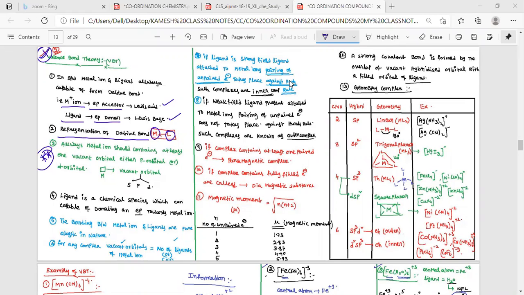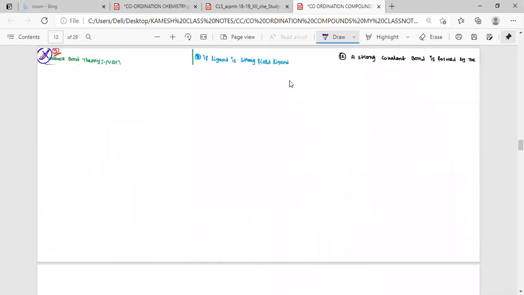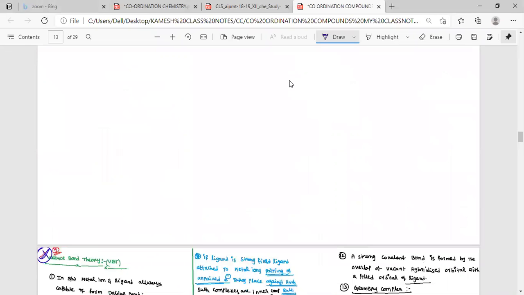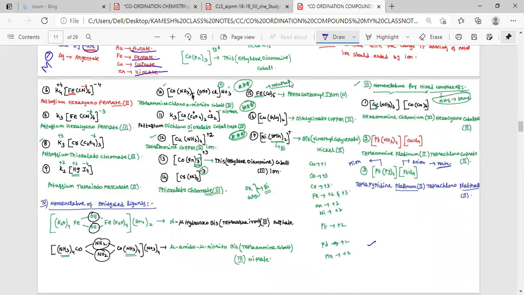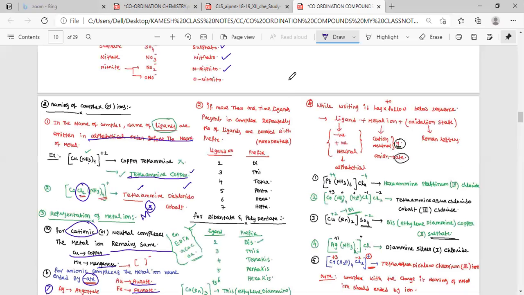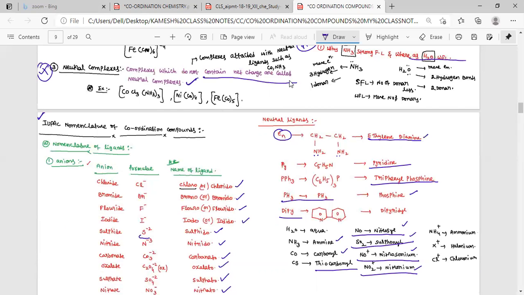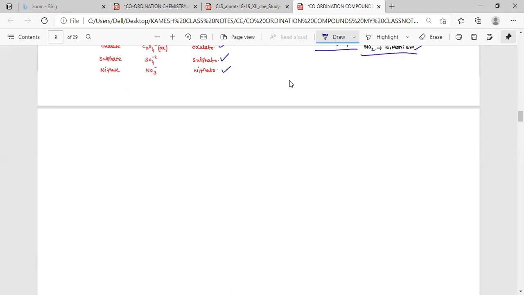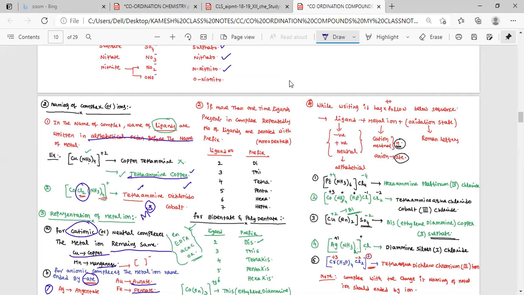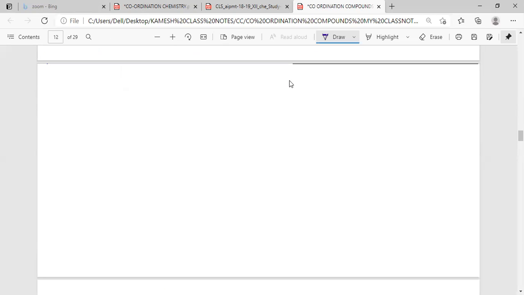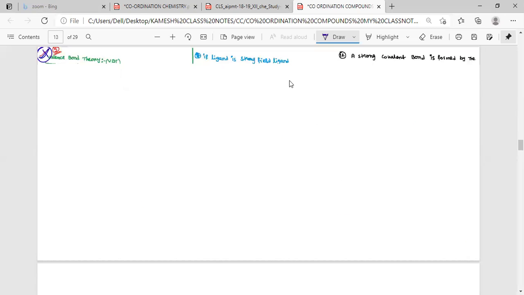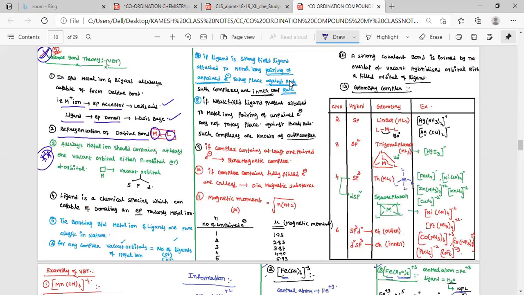Now I started a new concept. Remaining things you already know. I think this EAN rule and all I explained to you, I went through it from the material. And nomenclature also you can easily go through. If you read these 2 slides, you can do the questions. No problem at all. If any doubts are there, post it. So now I started valence bond theory. This is very important for the exam. Now you just go through, continue with this.